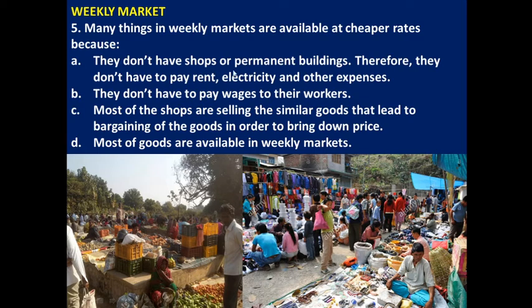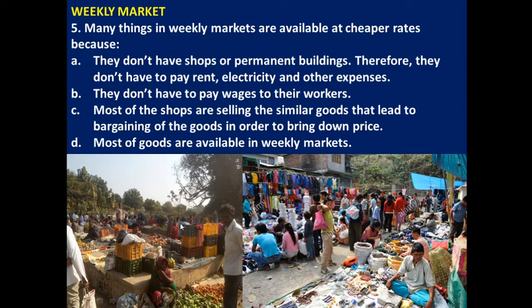They don't have shops or permanent buildings. That means in the weekly market they are selling in an open space. Because of that, they don't have to pay shop rent. We have to hire a shop and pay the shop rent. Since they are selling in an open space, they don't have to pay the shop rent, the electricity bill and other expenses, such as wages for workers.